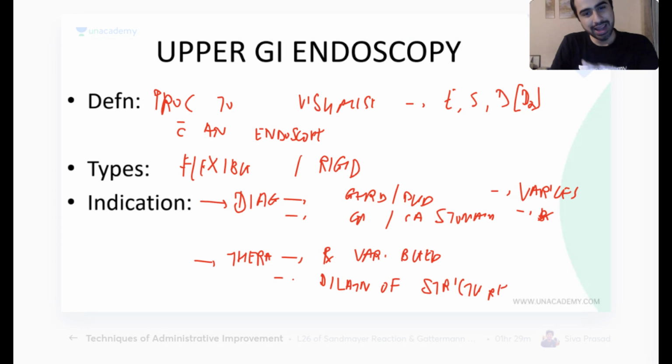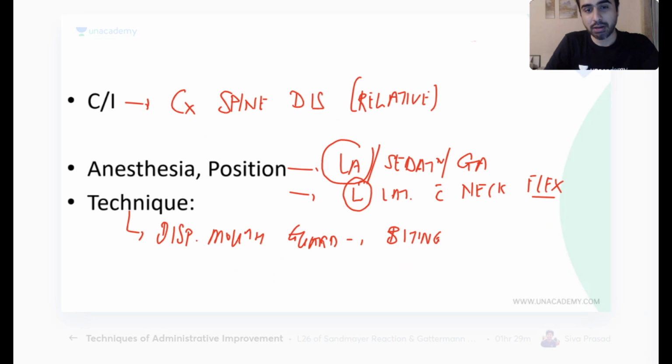So more than anything else, he has to be given the bite block. The correct name is bite block. It's not really a mouth guard, it's a bite block, so he doesn't bite it. So you put the mouth guard, he will cooperate if you are doing it in local anesthesia. You pass the endoscope from the mouth.